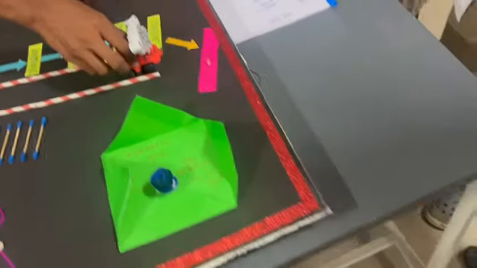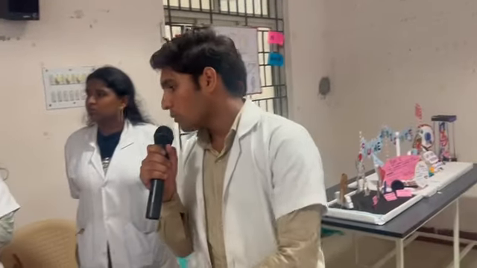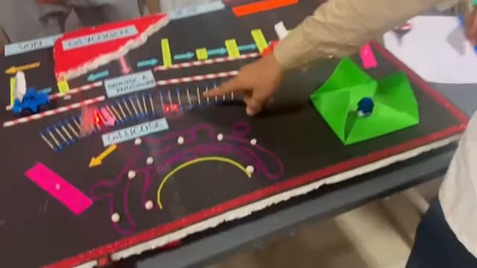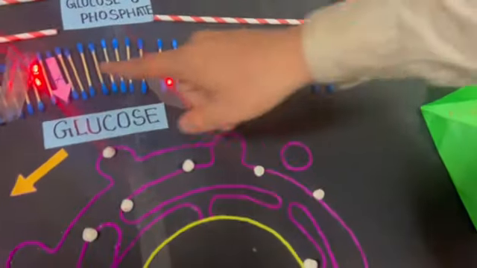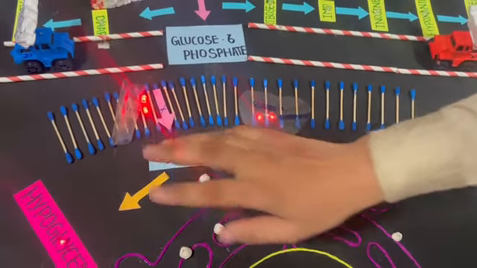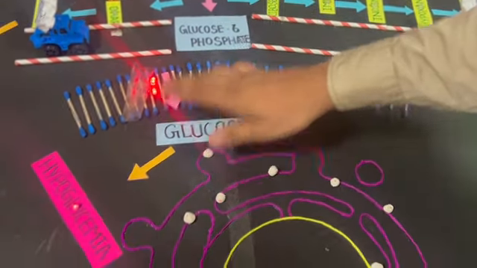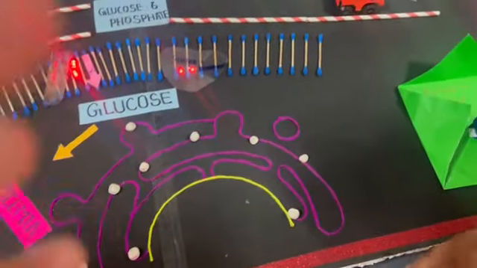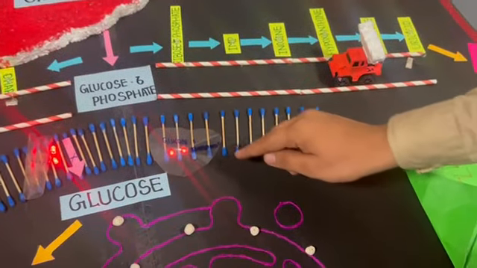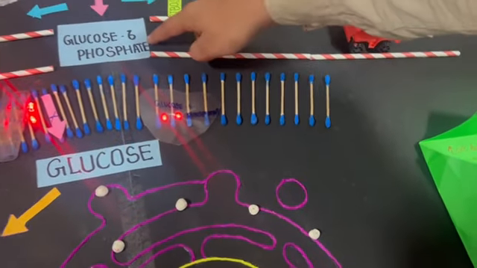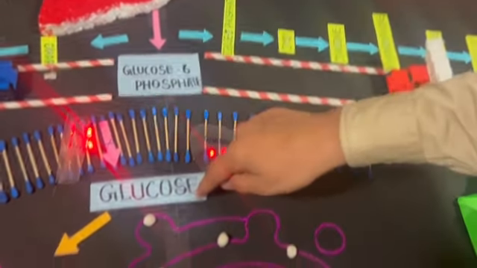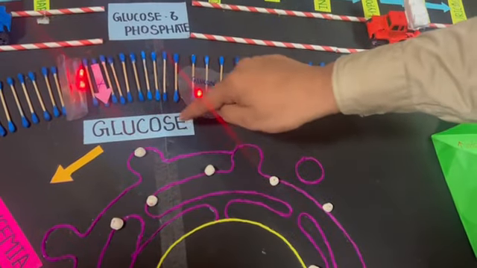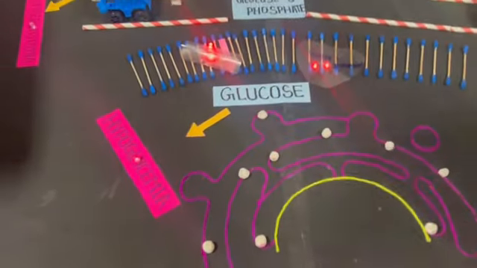Now I hand over to Bhagarat Swami to explain type 1b disease. Hi everyone, now I am going to explain von Gierke disease type 1b. In this condition, the glucose-6-phosphatase enzyme is normal, but the glucose-6-phosphate translocase enzyme is not normal, so it will not allow transfer of glucose-6-phosphate into the endoplasmic reticulum. So the glucose-6-phosphatase enzyme is not able to act on glucose-6-phosphate to convert it into glucose. So the glucose level in the bloodstream is low, causing hypoglycemia.